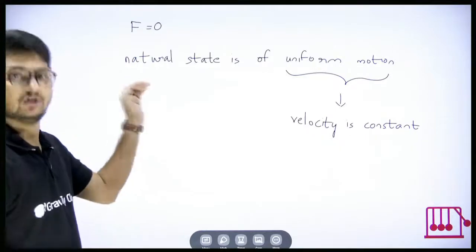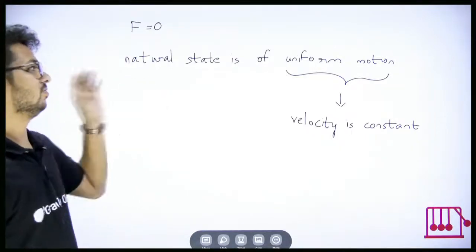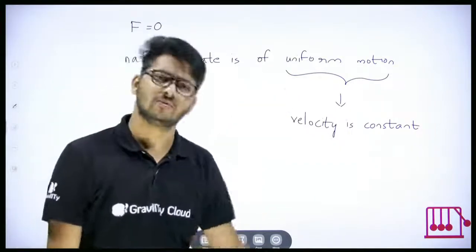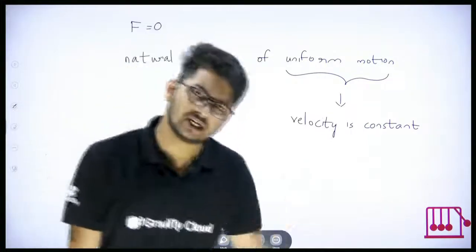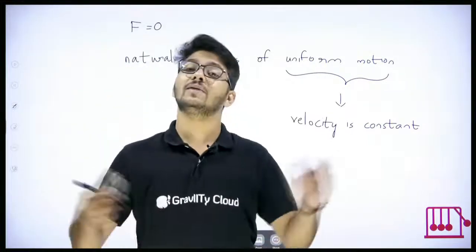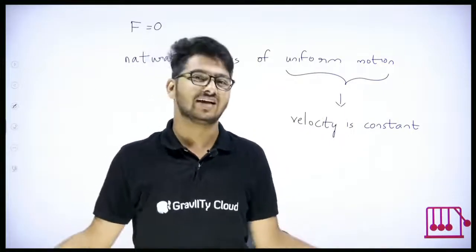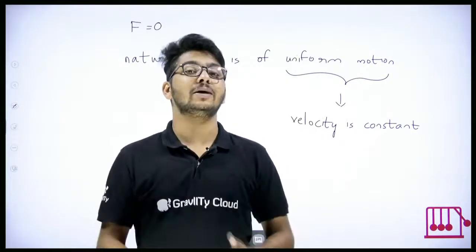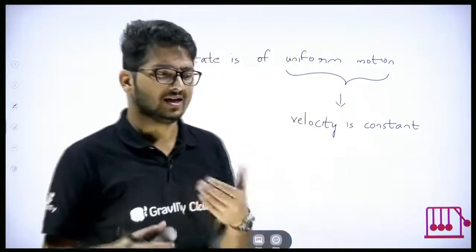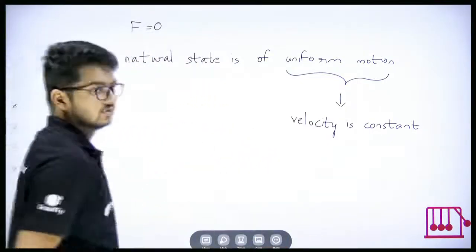Force is equal to 0. The natural state of an object is of what? Uniform motion. Now this is for any object, from a very small object to a very big object, even the sun or earth. When there is no force acting on them, they will be in uniform motion. Here, uniform motion means velocity is constant.